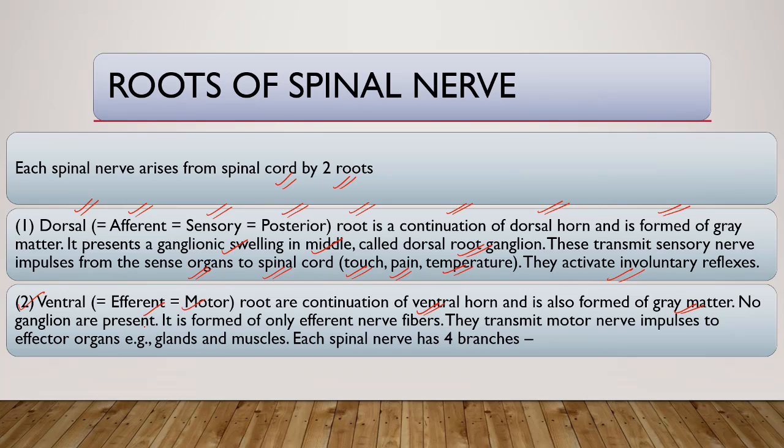No ganglion is present. It is formed of only efferent nerve fibers. They transmit motor nerve impulses to the effector organs, glands, and muscles.